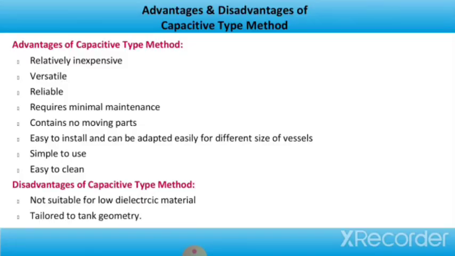Now we'll talk about the advantages and disadvantages of the capacitive type method. First, the advantages. It is relatively inexpensive, versatile, reliable, requires minimal maintenance, contains no moving parts, is easy to install and can be adapted easily for different sizes of vessels. It is simple to use and easy to clean. Next, disadvantages of the capacitive type method. It's not suitable for low dielectric material and it is tailored to tank geometry. So these are some of the advantages and disadvantages of the capacitive type method.